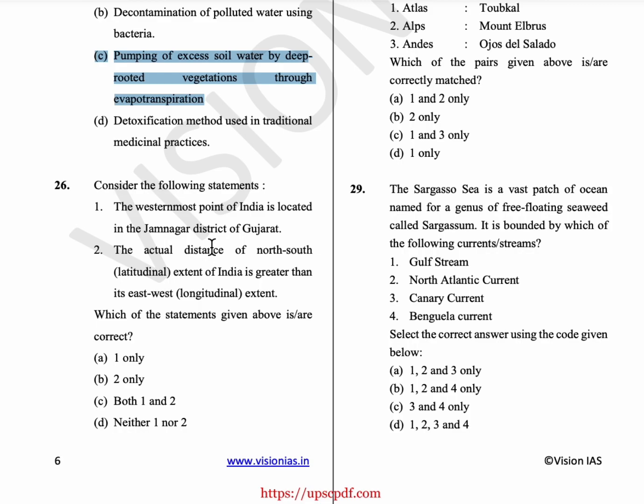26th question, consider the following statements. So the westernmost point of India is Guhar Moti. Okay, it is located in the Kutch district of Gujarat, and the actual distance of north south extent of India is greater than east west extent. So option B is the answer.